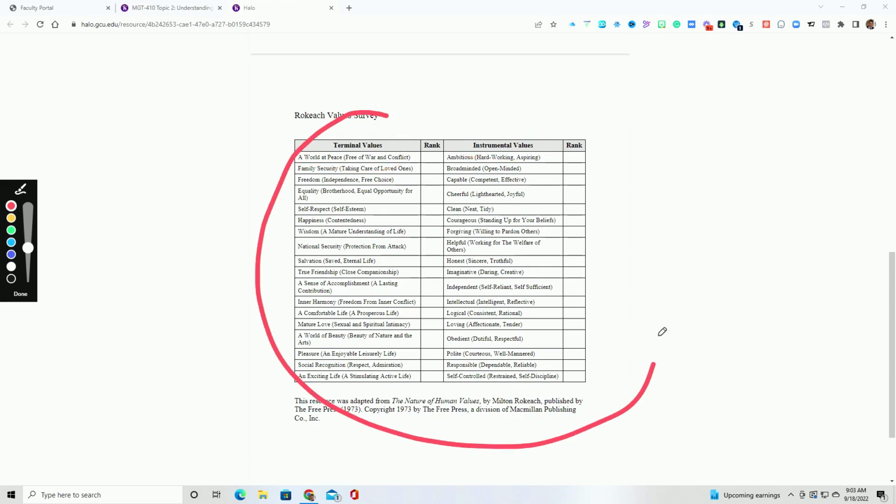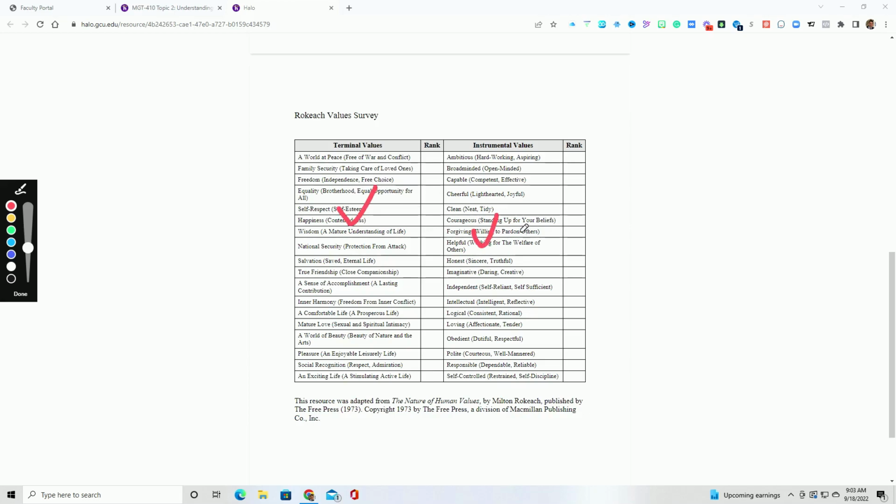You will be coming back to this form for a reflection paper and for your personal model of leadership assignments. So do not get rid of this PDF. Keep it handy, because you will be referring to the top 3 or 4 values that you choose in each category. So once you complete this PDF, that's it. The assignment is over. You submit it to the assignment area and you are done. So again, this should not take you more than maybe 15, 20 minutes. So that way you make proper choices in how you want to rate these. Because again, you will be talking about the top 3 or 4 later on in the course.